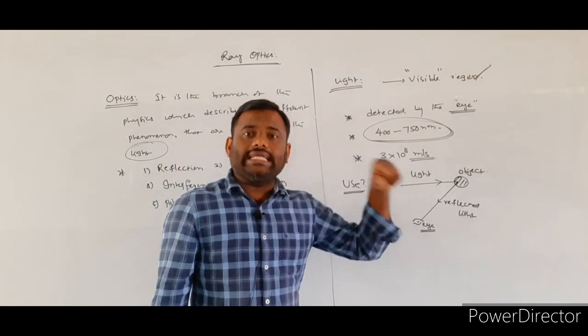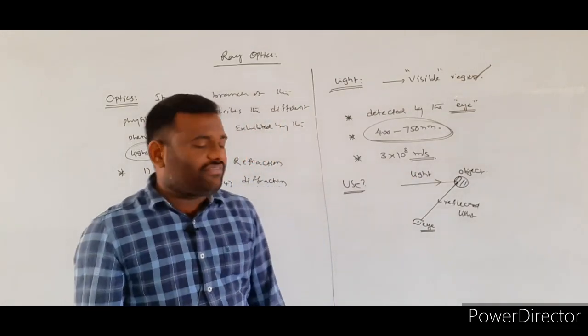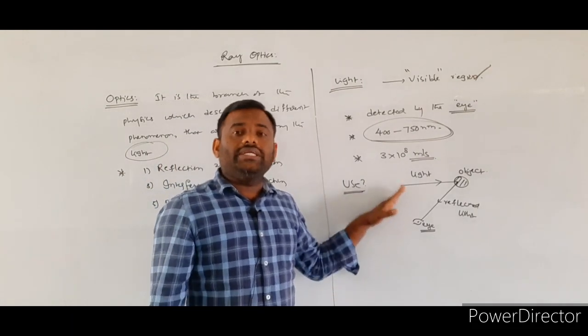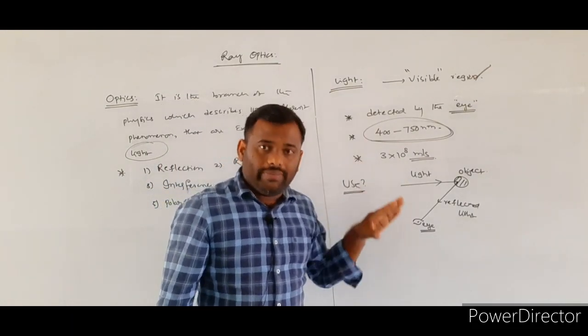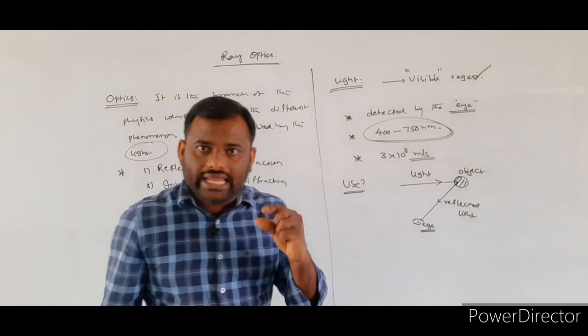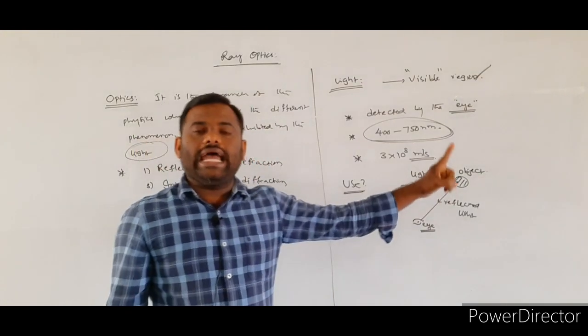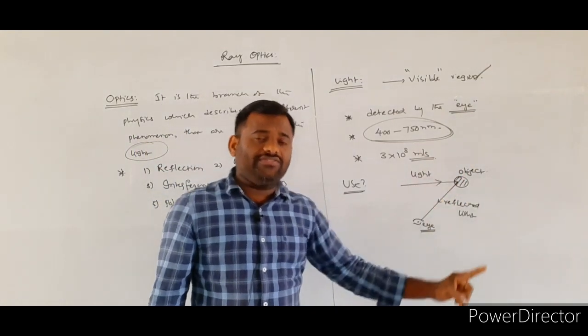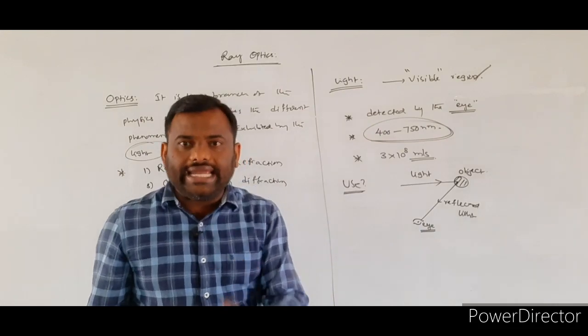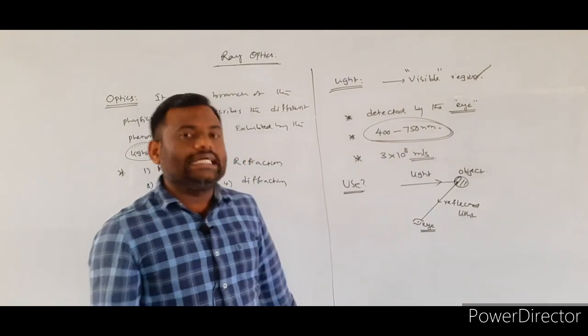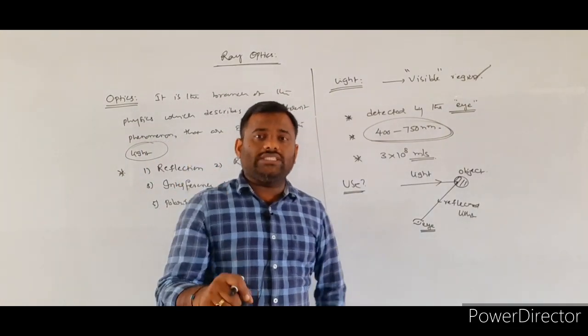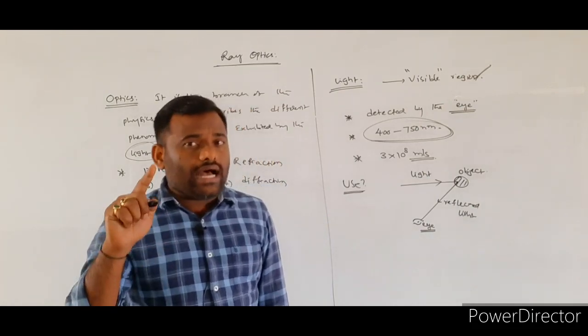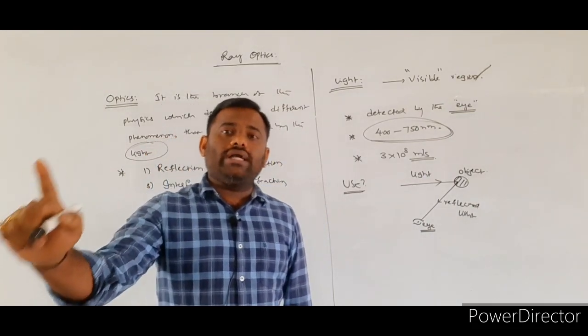Whenever these reflected light rays enter our human eye and are incident on the eye retina, only then will you identify the object. If any of the reflected light does not enter into your eye, that object will not be visible.